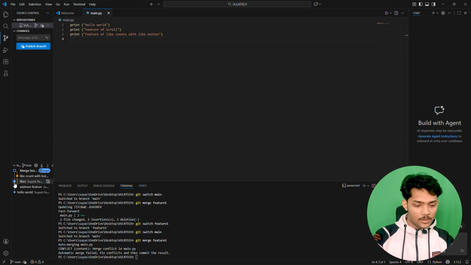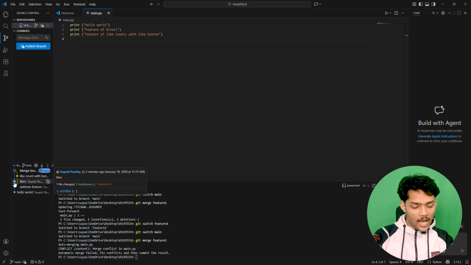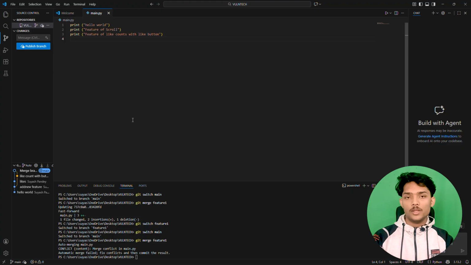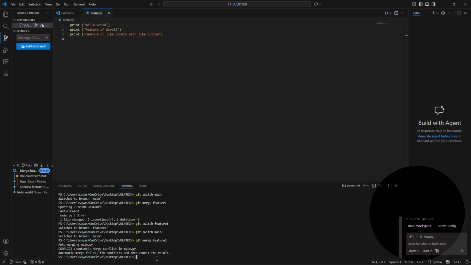see here that while working on the main branch, from here you created a branch feature 1, you created a like commit here, as you can see, then you created a like count with button commit on the feature 1 branch, and then you merged it with the main branch. So that's how merging works in Git and GitHub, and that's exactly how conflicts happen, and that's exactly how you want to resolve these conflicts.